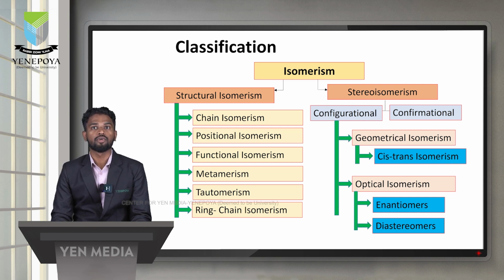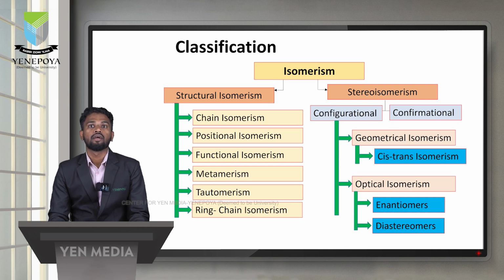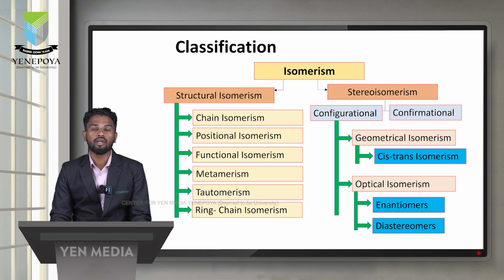Stereoisomerism is again classified into 2 types, configurational stereoisomerism and conformational stereoisomerism. Configurational stereoisomerism is again divided into 2 types, geometrical isomerism and optical isomerism. Geometrical isomerism is classified into cis-trans isomerism (E-Z). Optical isomerism is again classified into 2 types, enantiomers and diastereomers.